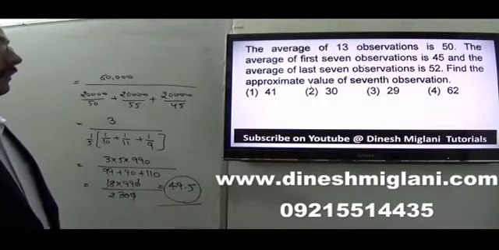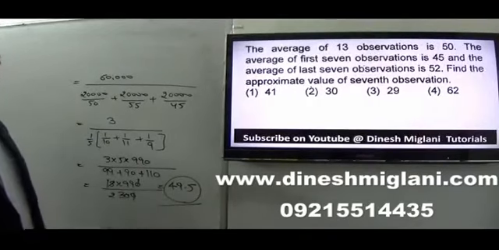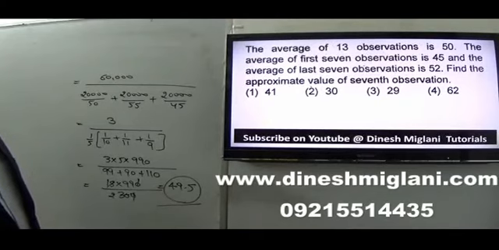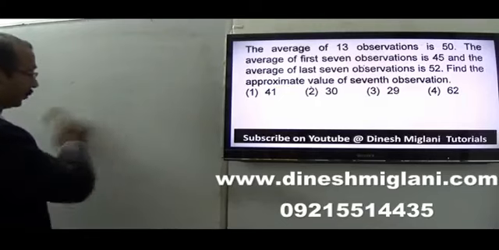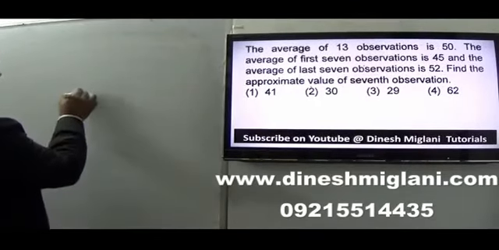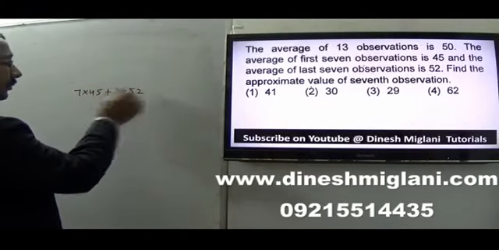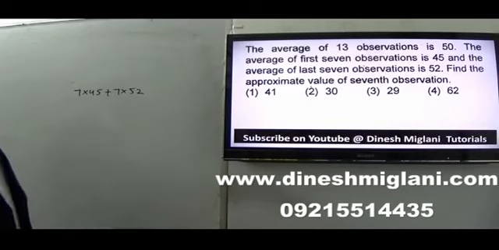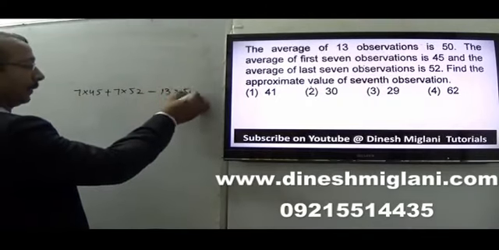Next one: the average of 13 observations is 50. The average of the first 7 observations is 45 and of the last 7 is 52. We have to find the approximate value of the 7th observation. It's a very simple question. First 7 is 45, so I may say 7 into 45. Last 7 is 52, so 7 into 52. That is for 14 observations. If I subtract 13 into 50 out of it, I am left with the 7th observation.